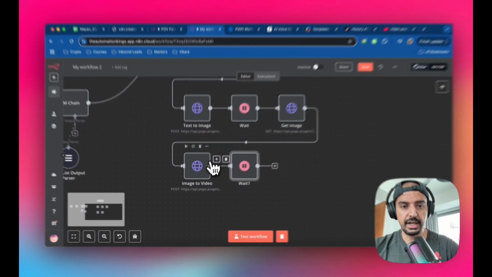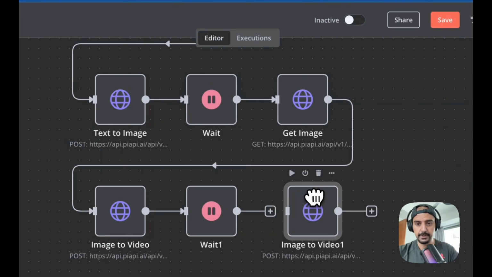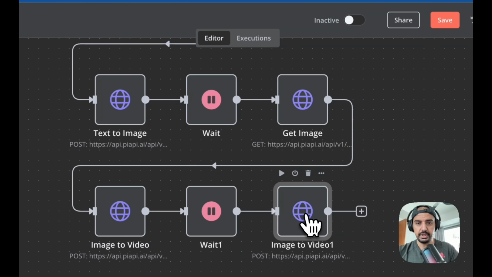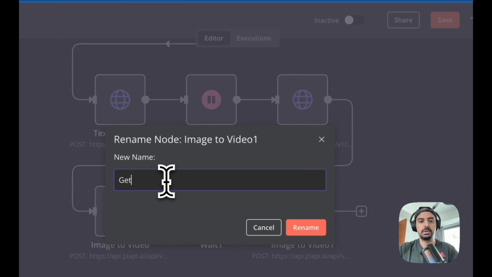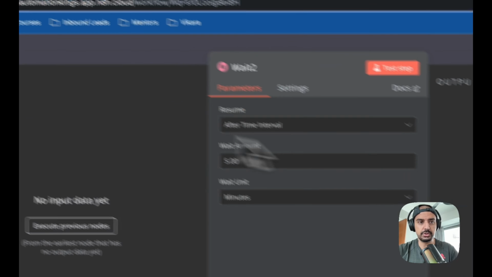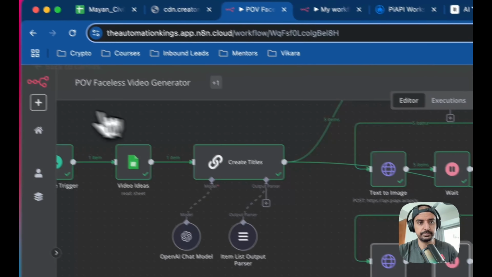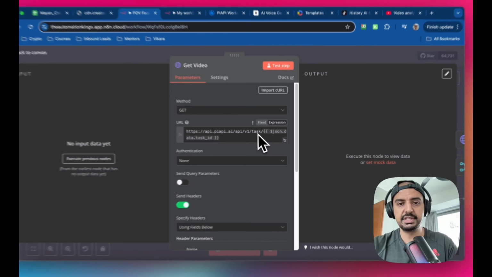the video. Okay, and then the last thing you want to do is duplicate this one. We're just going to modify it. Connect this up, and now rename this to get video. Let me go into the original and show you what that looks like. It's exactly the same.